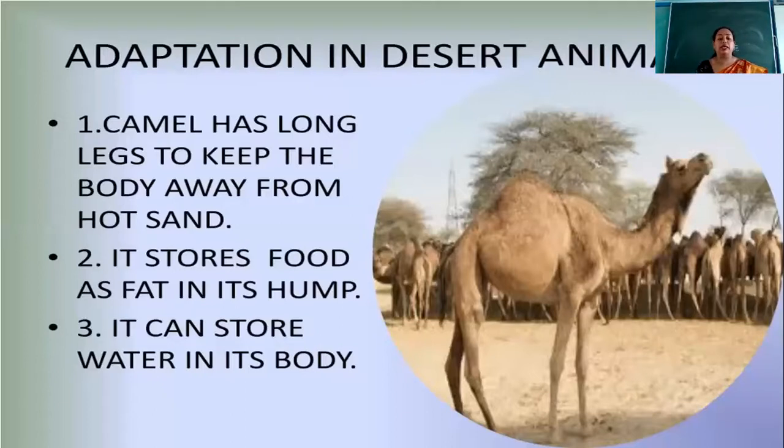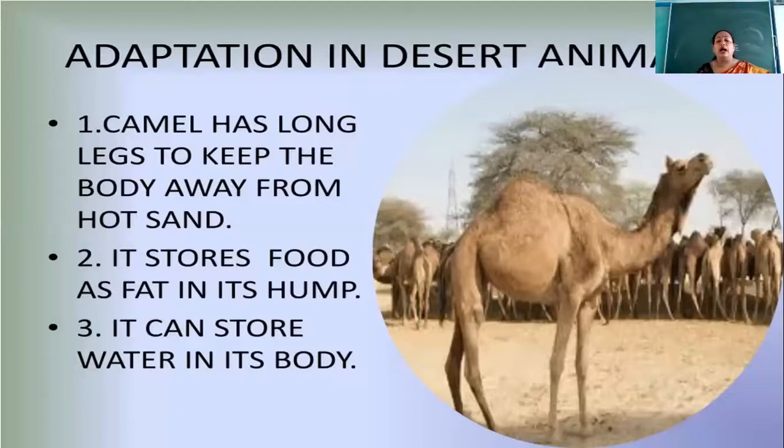Here you can see it's written that the camel has long legs to keep the body away from the hot sand. As you know, in the desert area the soil is very dry and it gets heated up due to the heat of the sun.